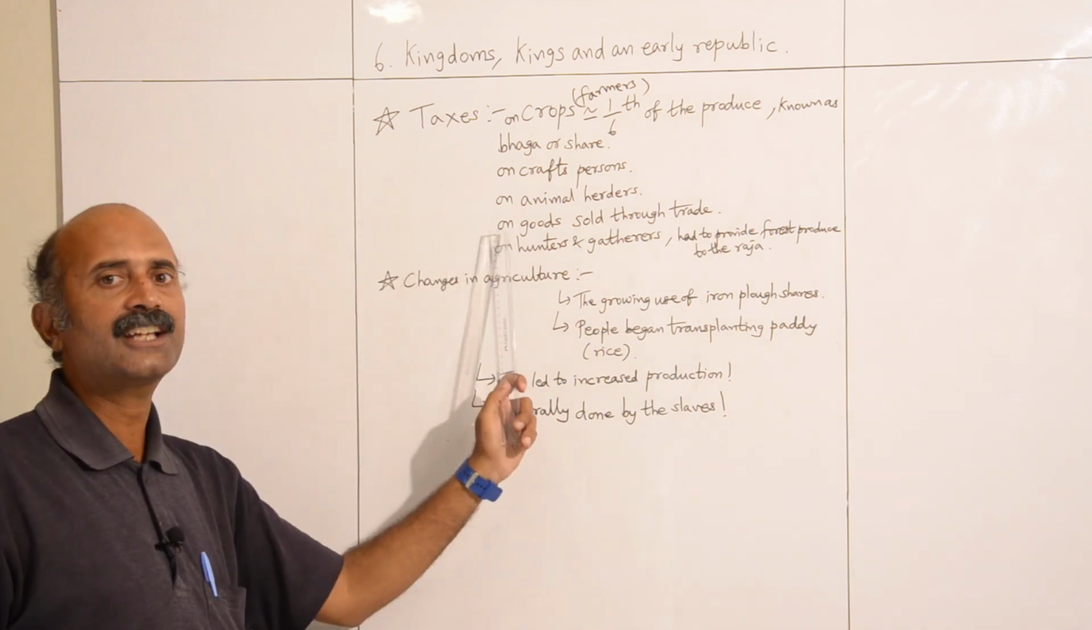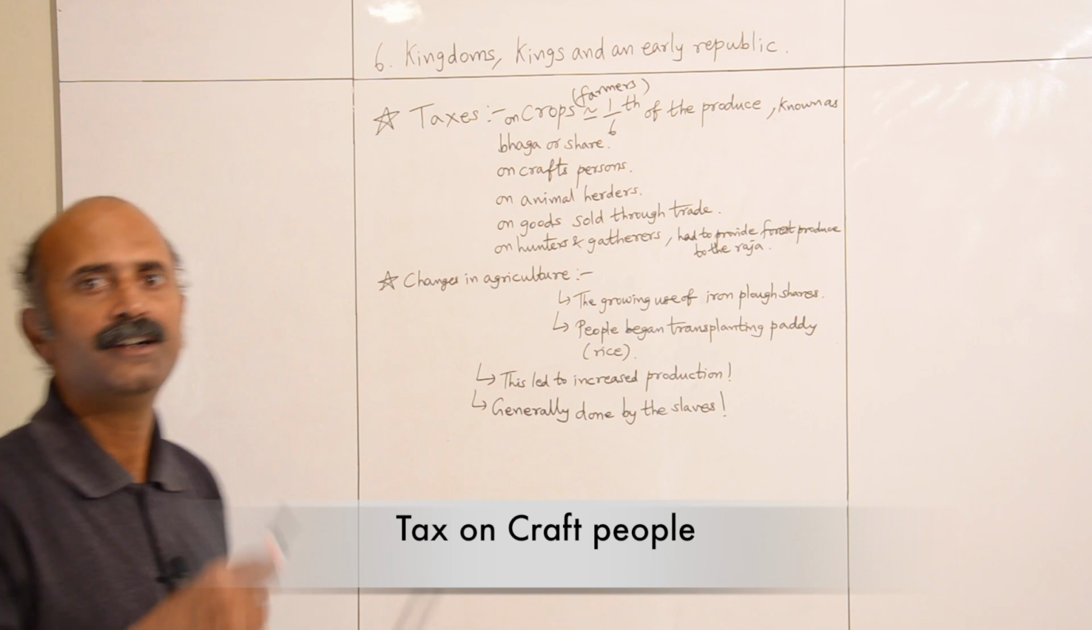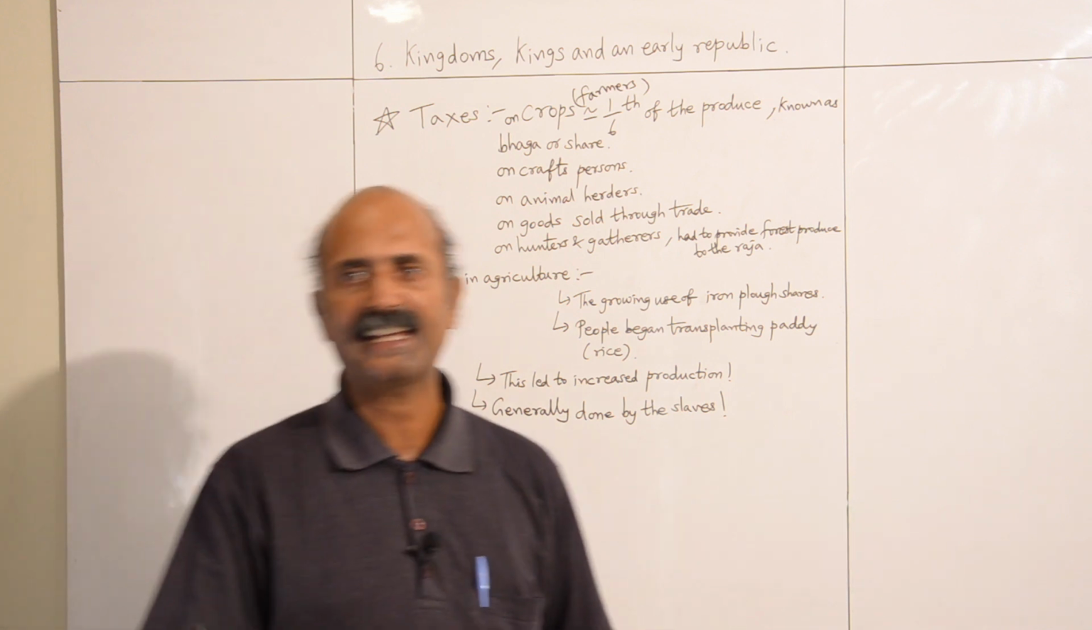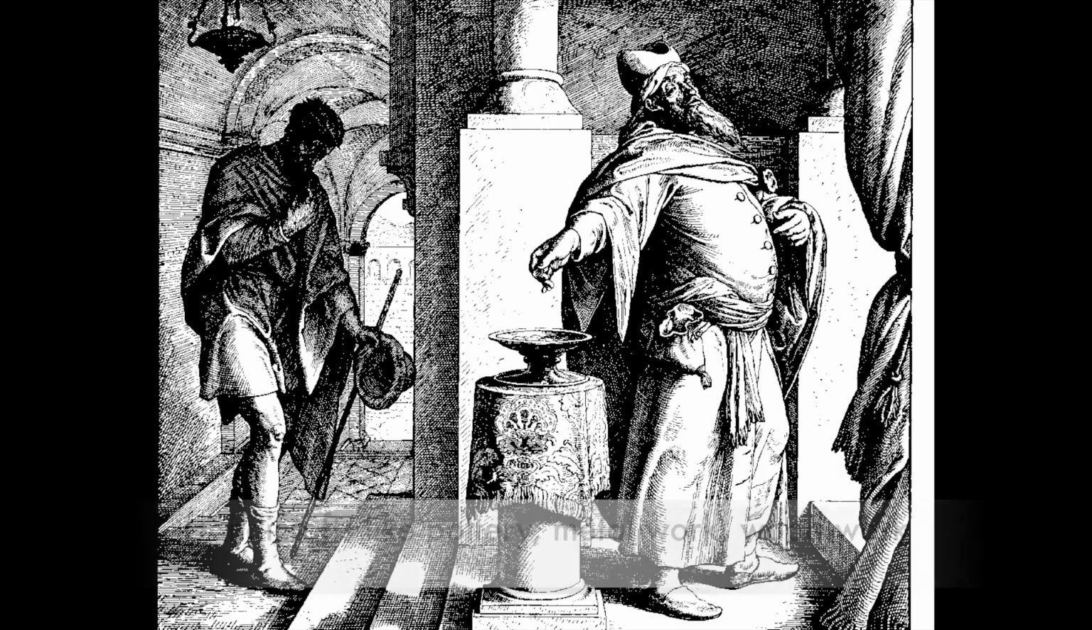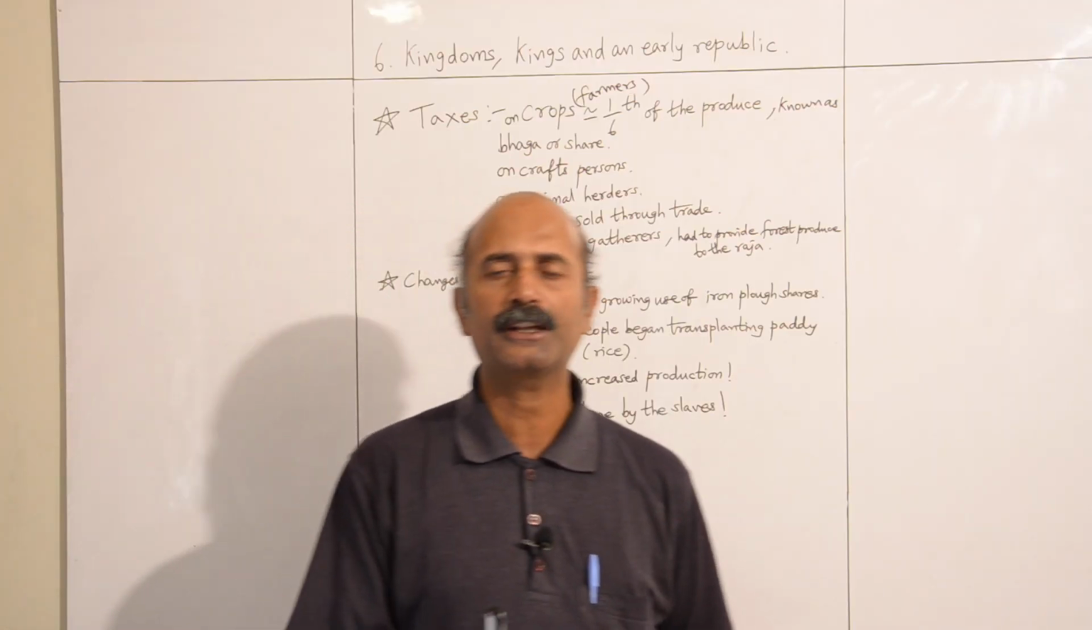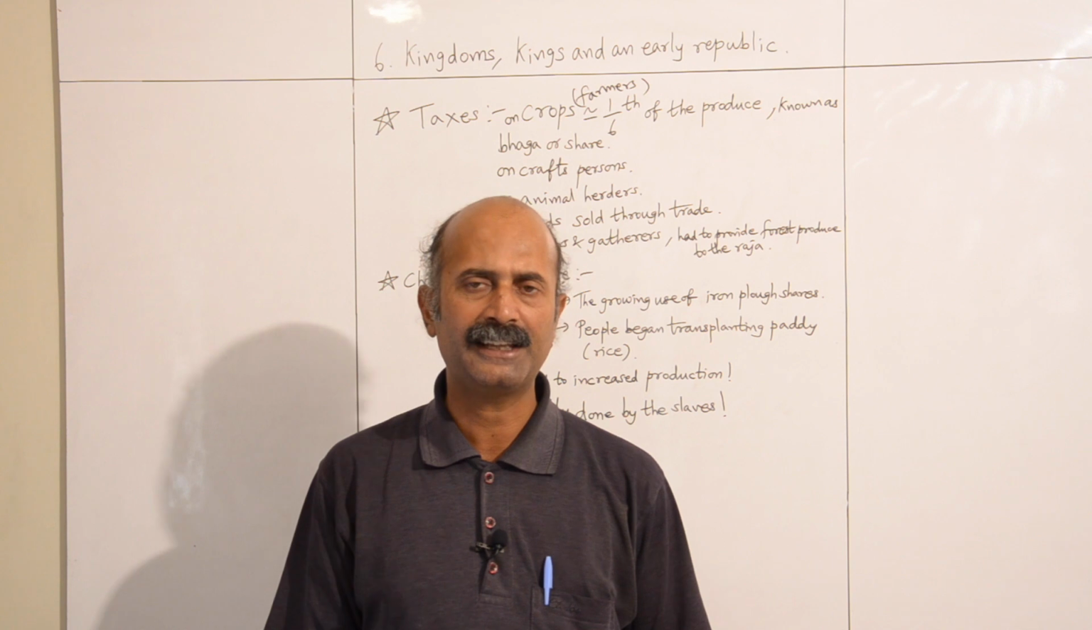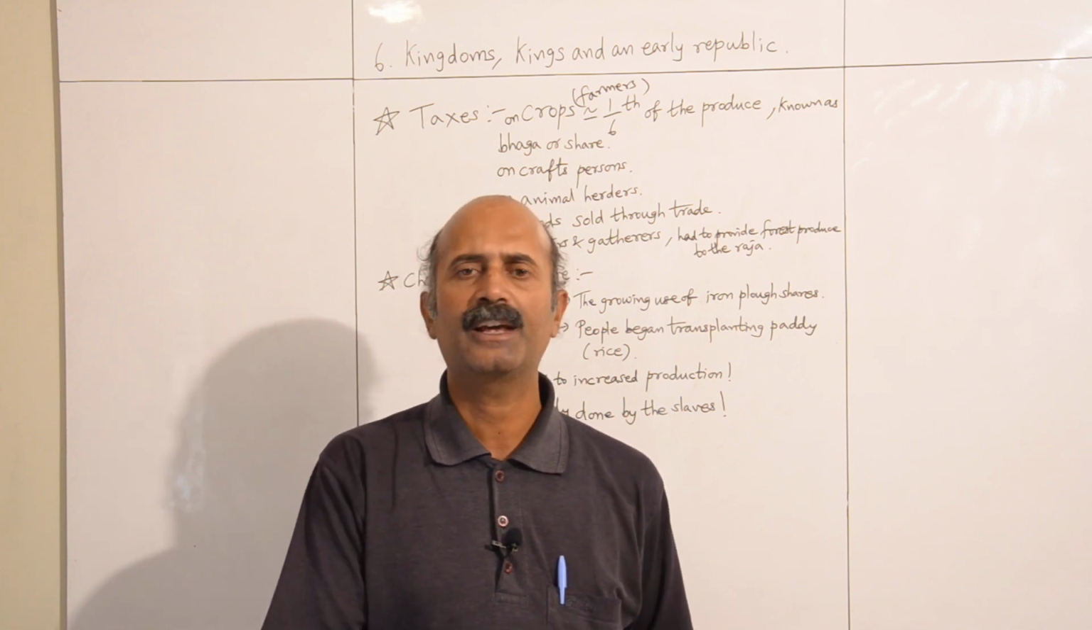So there was also tax on the craft persons, the people who were dealing with handicrafts like pottery or maybe some metal work or maybe some wood work. They had to either work for the king maybe a few days a month, or they had to give a part of their produce.